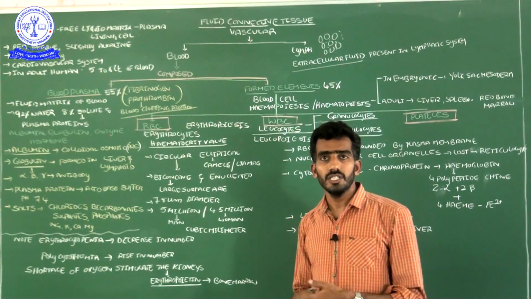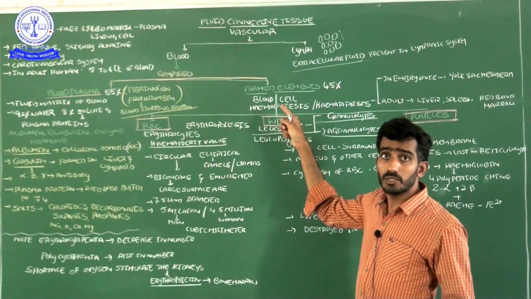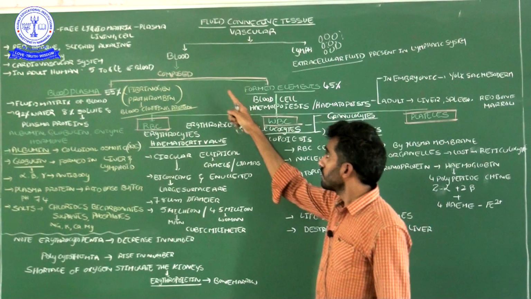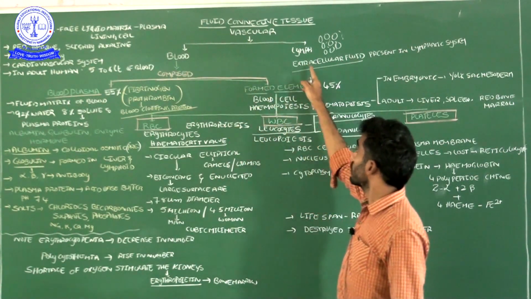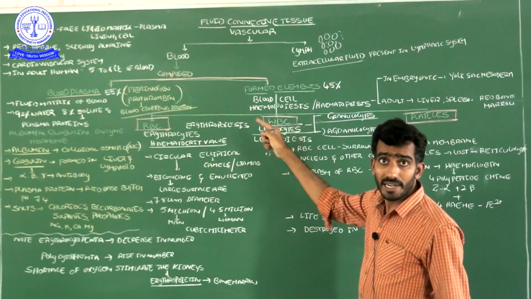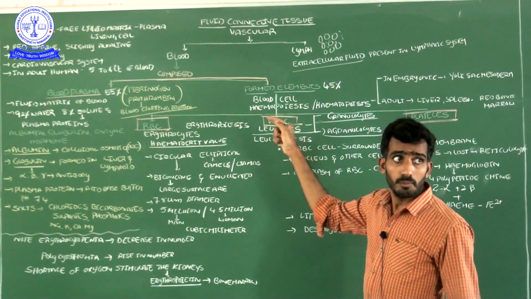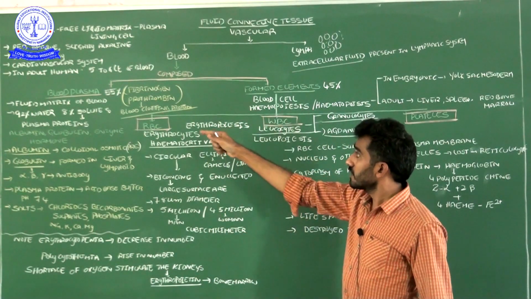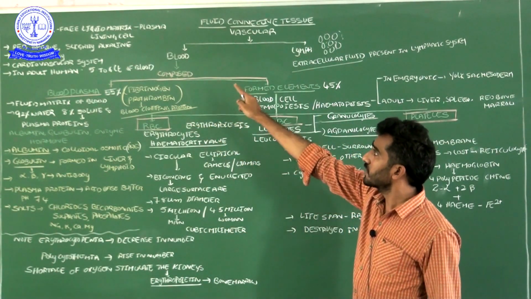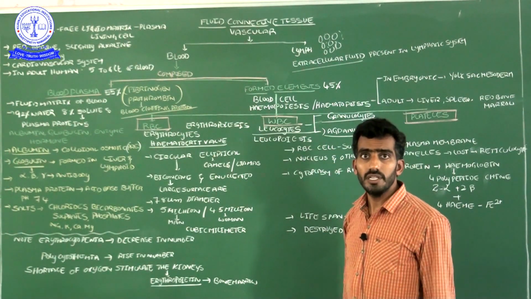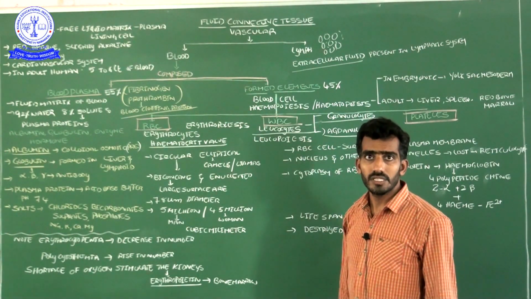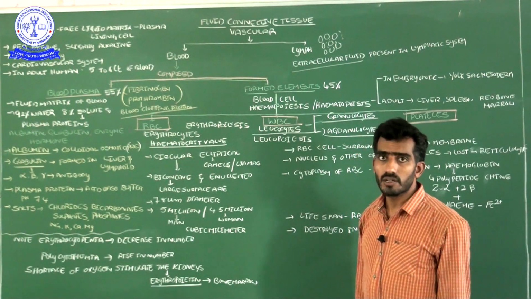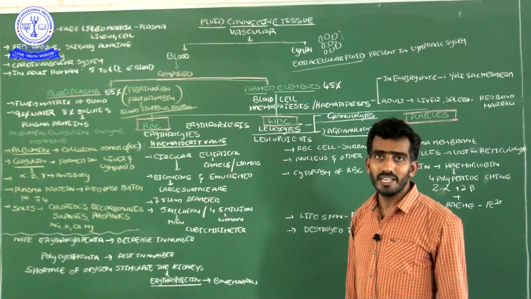Okay, see here, there are two types of fluid connective tissues. One is blood, another one is lymph. About lymph I will say some of the concepts later, but here, blood, what structures compose blood, we want to know the information totally. In this video we will continue with blood composition and blood elements.